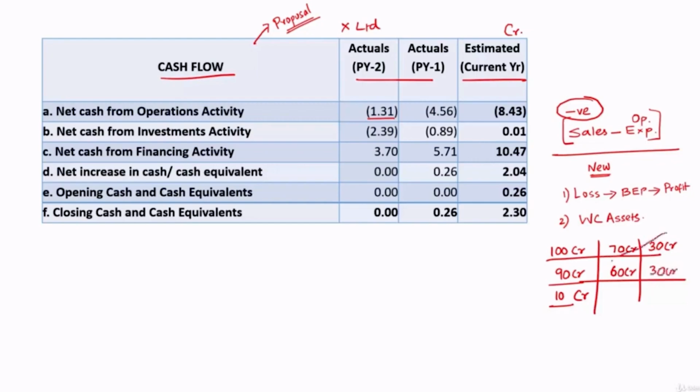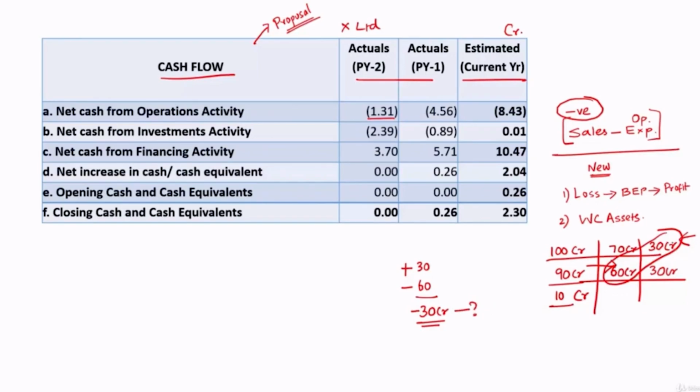But you have to see these two. This is the cash which had come in, and this is the cash which had gone out. So the cash that came in was 30 crore. The cash that went out was 60 crore. So what they have made from operations, they have actually ended up in paying 30 crore without generating any money. So from where they paid this 30 crore, that's what you will get to know from cash flow statement.